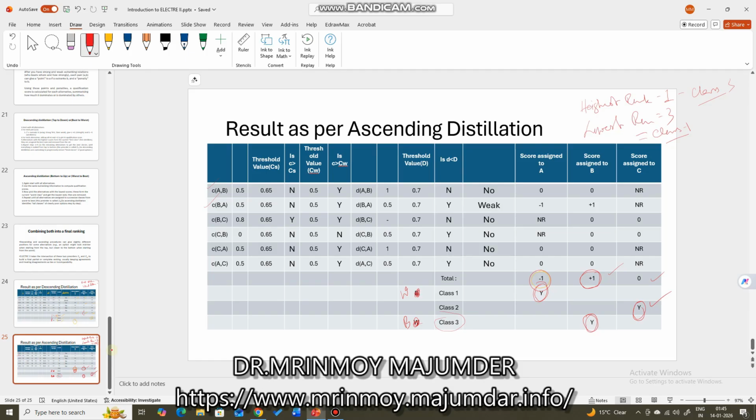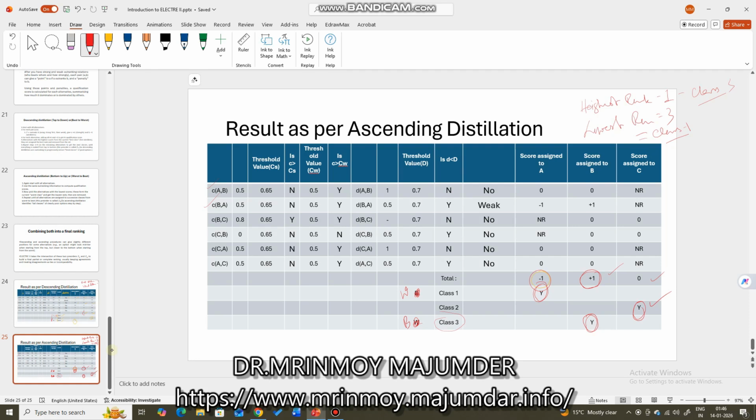That is the difference. If the same alternative gets the worst class, class 3, for ascending distillation, and the best class, class 1, for descending distillation, then that alternative outranks the other. And the alternative which is in between, for both descending and ascending distillation, gets class 2, which is the medium, neither good nor best.